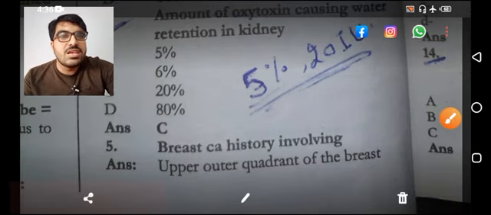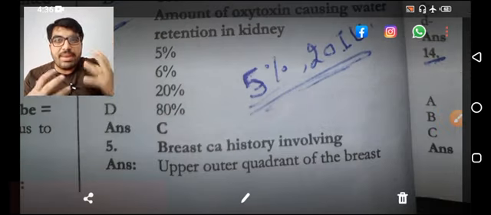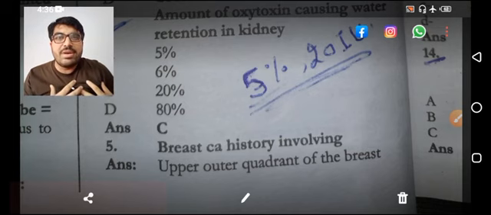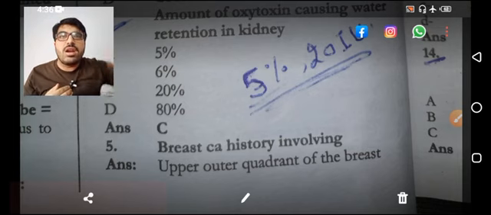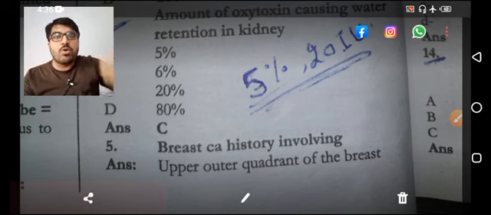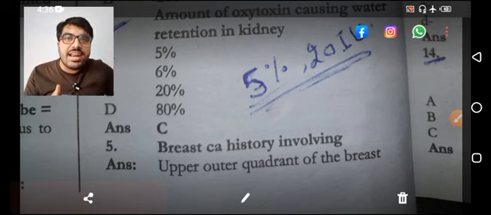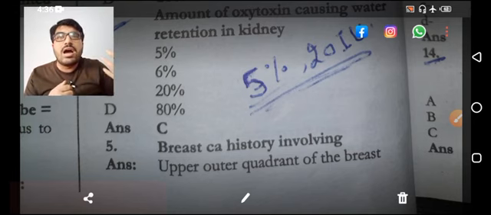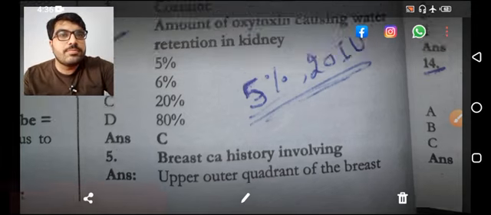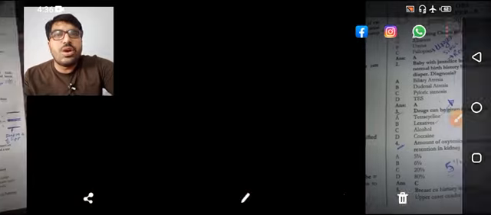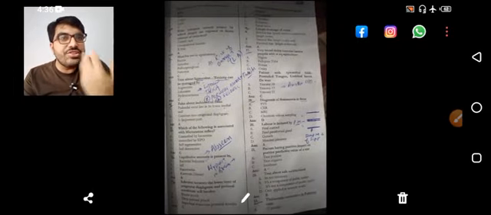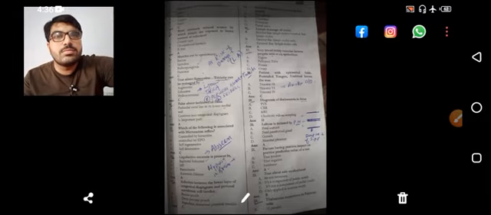Coming next, breast CA. In breast CA, the most common quadrant involved is the upper outer quadrant. Another MCQ: it drains to the anterior pectoral or anterior axillary lymph nodes, while the medial quadrant drains into which area? That is the internal thoracic lymph nodes.